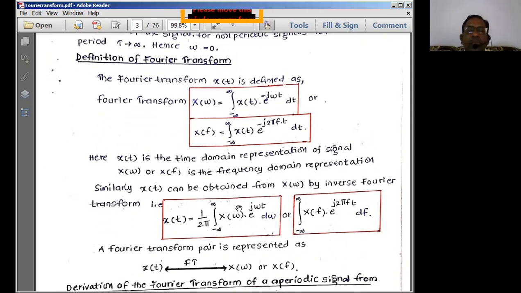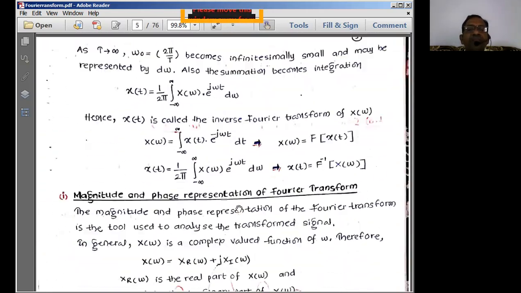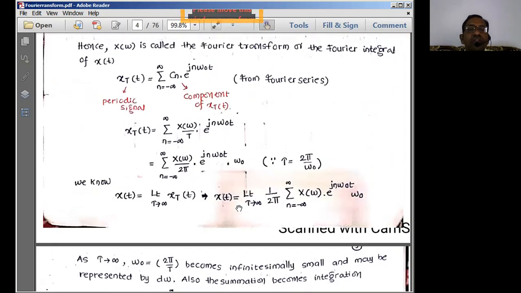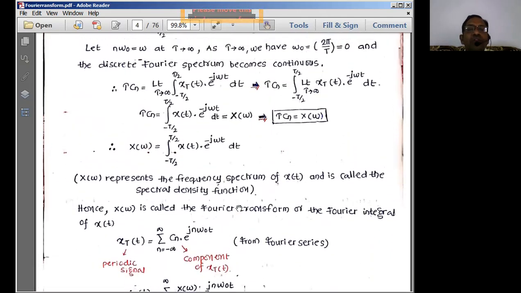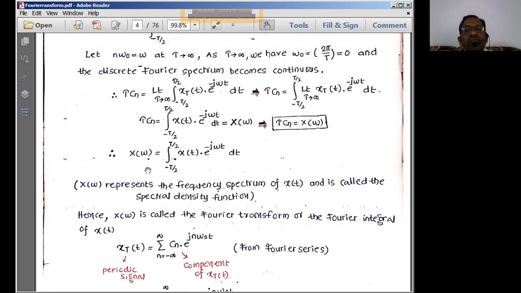That is what is important. Then let us move on to the point where we left off just now. So this integral of x of t into e power minus j omega t over the limits minus T by 2 to plus T by 2 is equal to X of omega, which is known as the Fourier transform representation of the time domain signal.